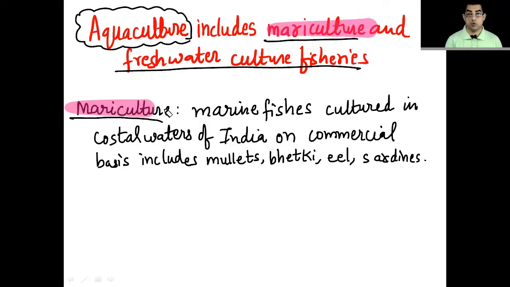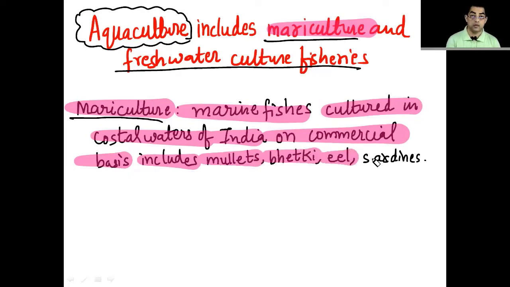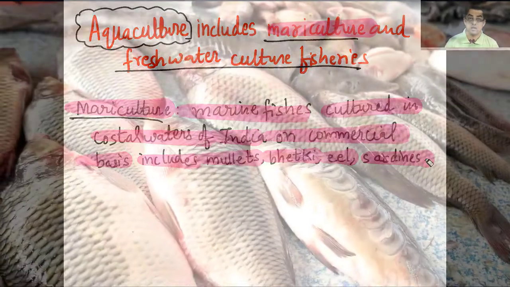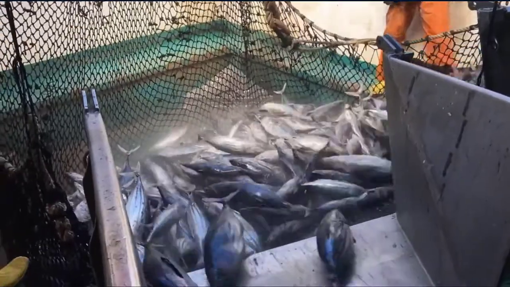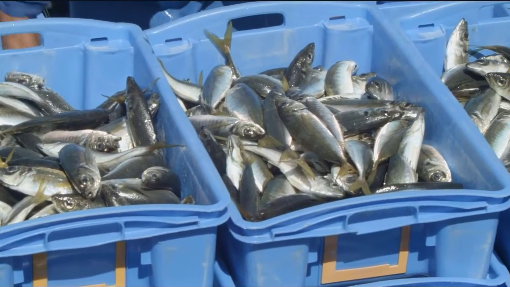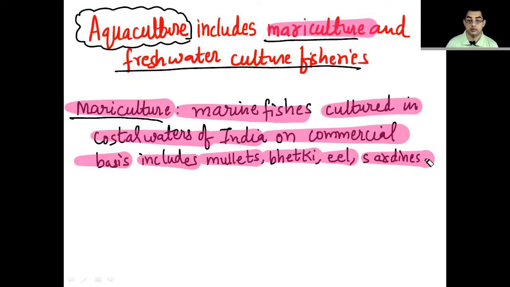If somebody asks you what is mariculture, mariculture is the culture of marine fishes in the coastal waters of India on a commercial basis, including mullets, bhetki, eel and sardine. Its main purpose is commercial, to sell them, and it includes mullets, bhetki, eel and sardine.